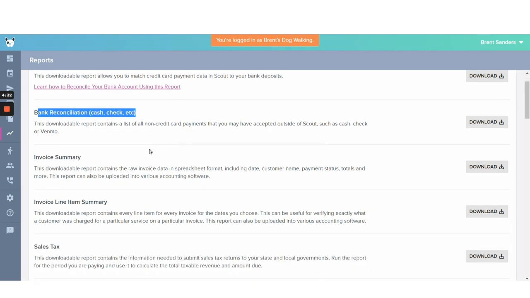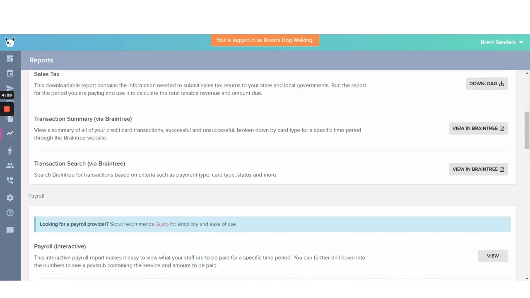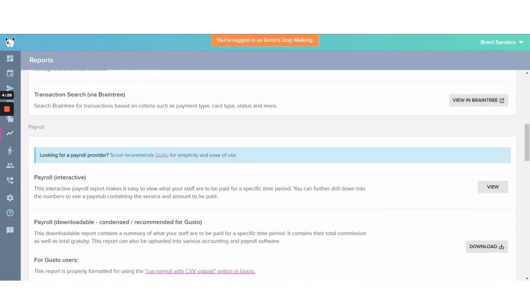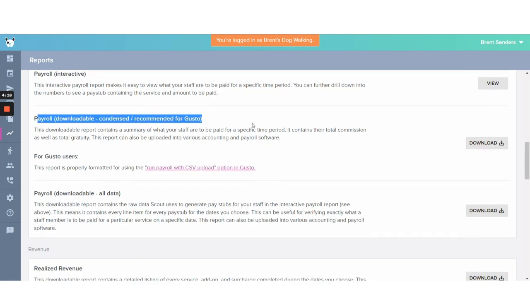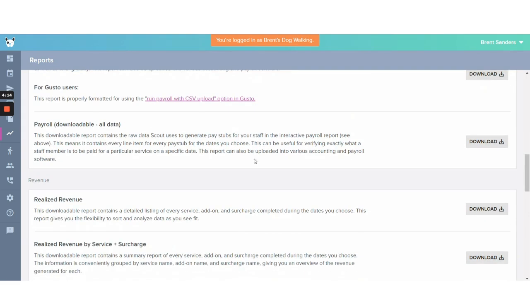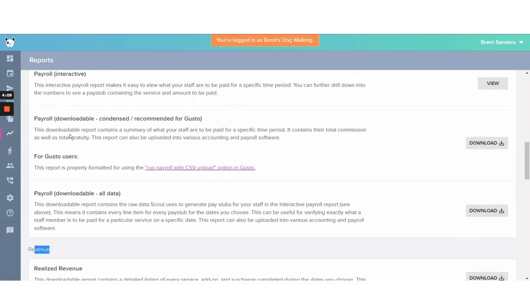There's a bunch of reports here that is downloadable. If you scroll down, there's payroll here. There's interactive where you can view it on the web browser or download it on an Excel sheet. Revenue, it's all in here.